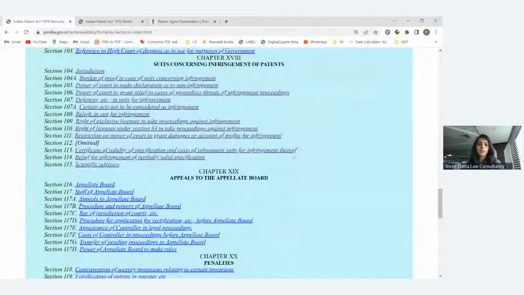Then the next chapter is related to infringement. What does infringement mean? If you have patent rights, you have a patented product or process. Now I am preparing the same product, or preparing a different product using the same patented process which you have patented.